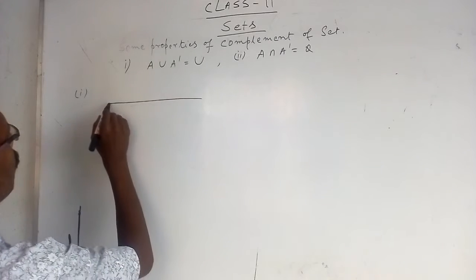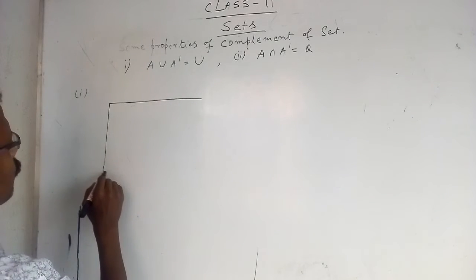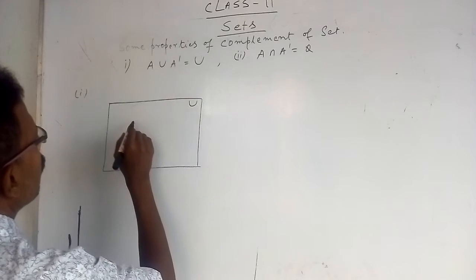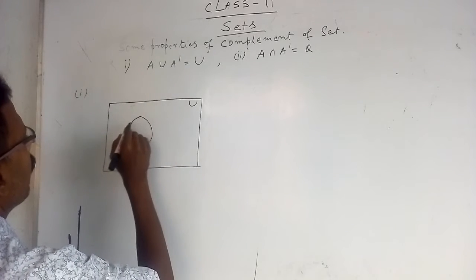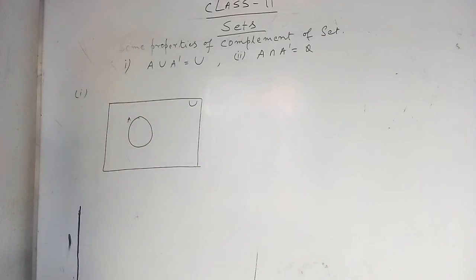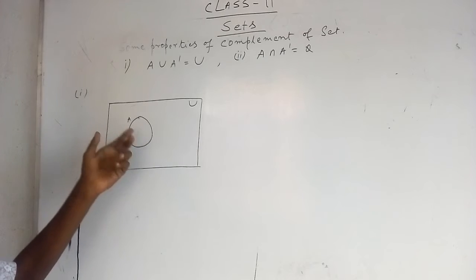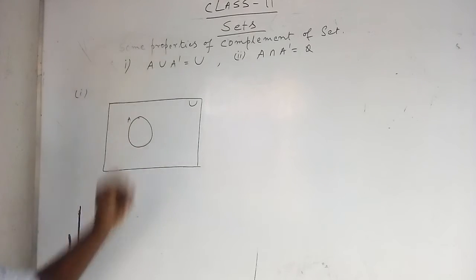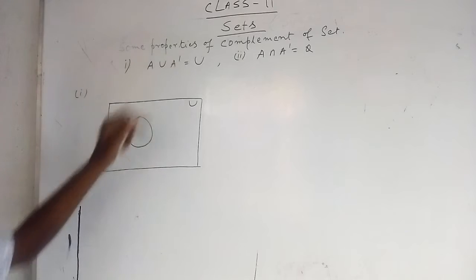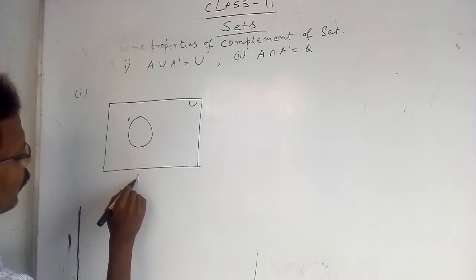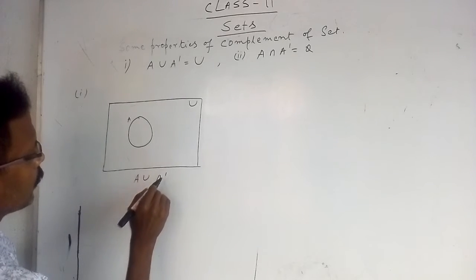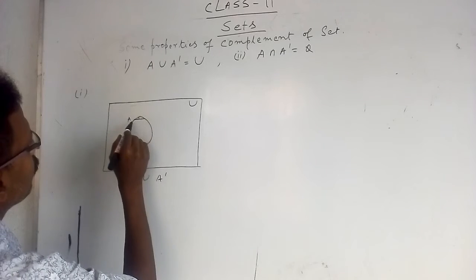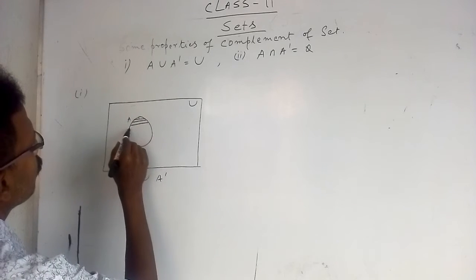draw a universal set U, and this is A, and outside of A is denoted as A complement. Now A union A dashed. First, set A with a horizontal line.